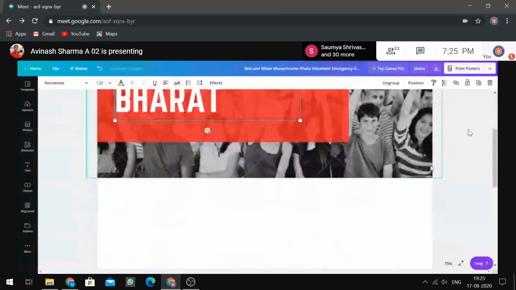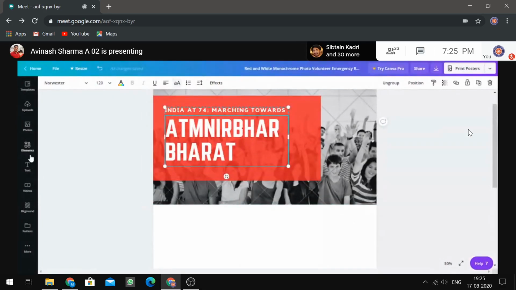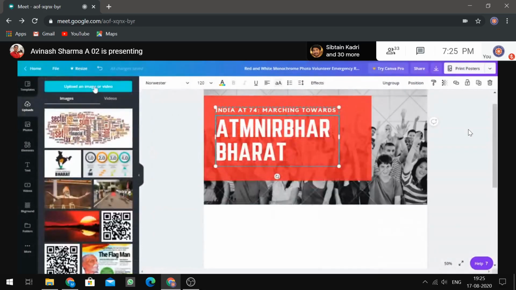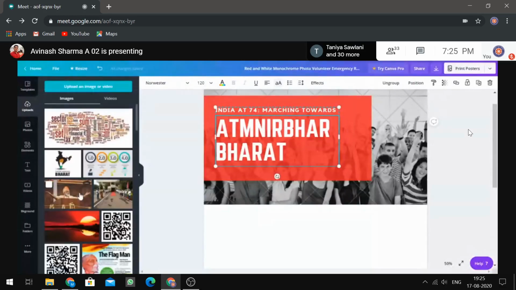Now what we need to edit is the photo right behind this. So let's insert some photos. For uploading a photo, you have to click on upload an image or video, and from device you will get the option to upload. I have already uploaded the photo which I have decided to use.